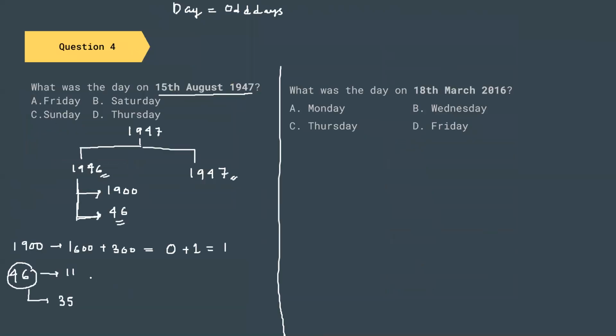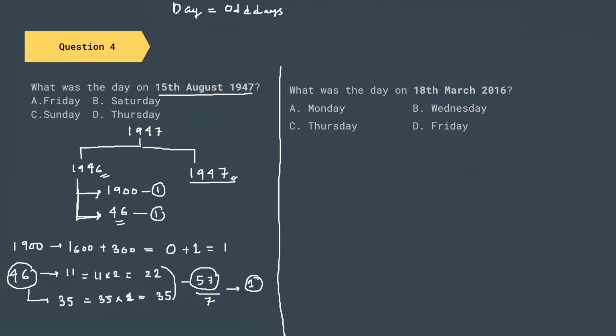So I can write that 11 into 2 equal to 22 odd days and 35 into 1 is 35 odd days. And if we add them together, we are going to get 57 odd days. Now, divide this 57 by 7 and the remainder we are going to get is 1. So 1900 is one odd day, 46 is one odd day, and whatever is left is of 1947.